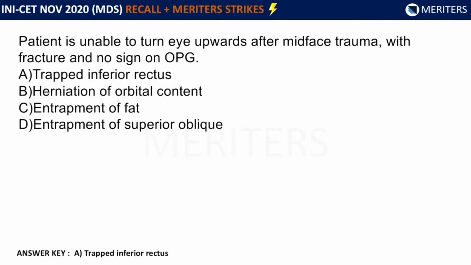It's a clinical question. See, patient is unable to turn eye upwards after the midface trauma with fracture and no sign of a PG. Now here we have to see the reason. Okay, so we'll see the options: trapped inferior rectus, herniation of orbital content, entrapment of fat, entrapment of superior oblique. So here the answer was trapped inferior rectus.